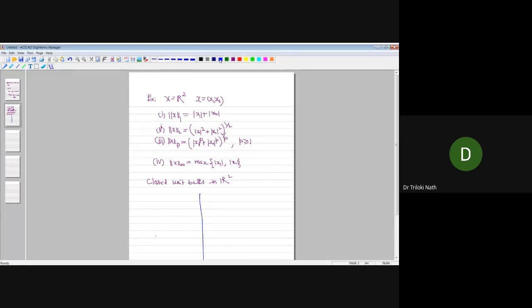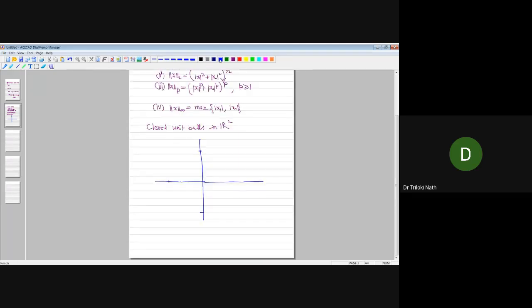Okay. And suppose this is the x-axis and this is the y-axis, right? And let us take this as 1. This is 1 here, this is 1 here. And let us take the 2 norm first. So the 2 norm means x1 squared plus x2 squared is equal to 1, isn't it? So this is a circle, right? So let us make the circle first.